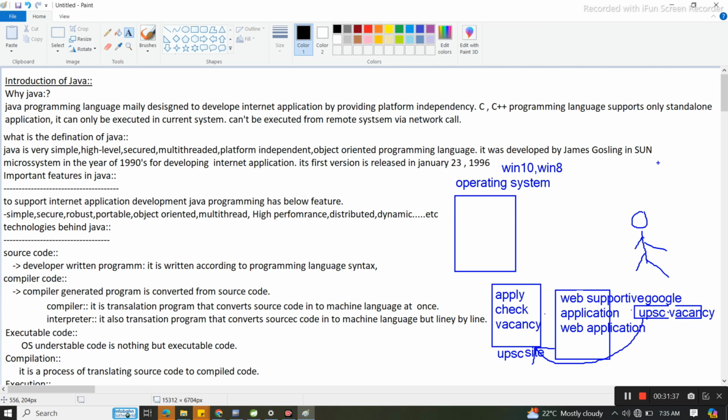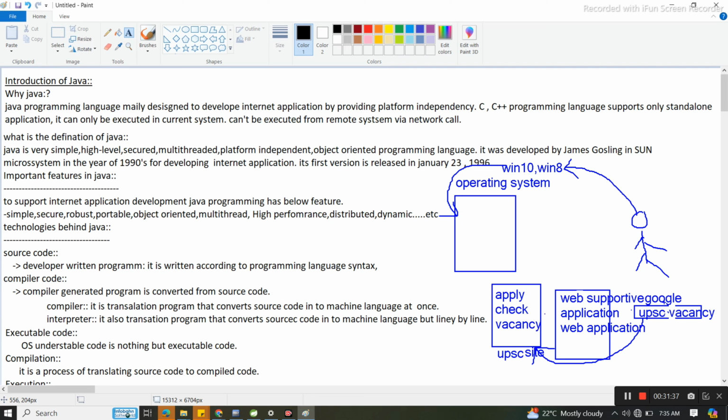Suppose you are a person, can you access this Windows 8? See, Windows 10 and Windows 8 are nothing but some code, definitely, yes or no? Suppose Windows 8 or Windows 10 is there in this system. This is our current system. Can we access it? No. Why? Because this is a standalone application. It is already developed, only for one system, one machine. Multiple persons can't access these things.